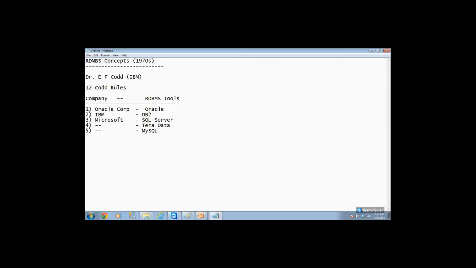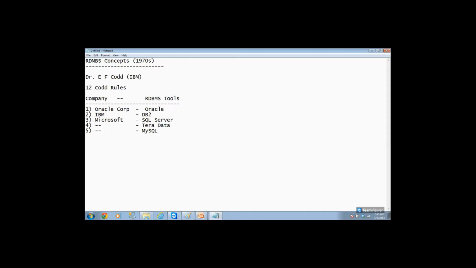Like that, RDBMS is the concept. Using this concept, you will have thousands of tools in the market. Now, all these are known as tools, not languages. We have to be very clear. A tool is different from a language. A language is for processing purposes, but an RDBMS tool is not for processing. RDBMS tools are for data storage and data retrieval.